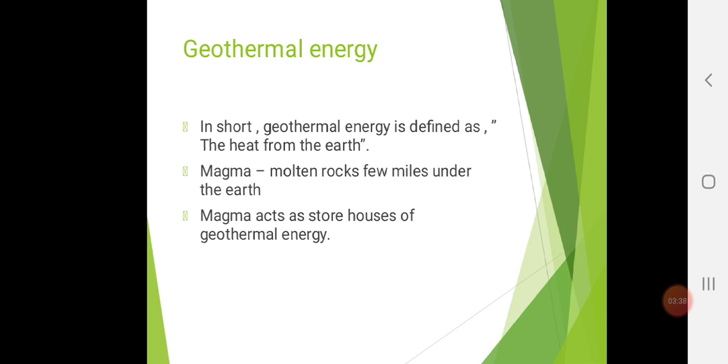The heat above the surface of the earth is absorbed, and hence almost everywhere the shallow ground or upper layer of about 10 feet of the earth's surface maintains a nearly constant temperature between 50 and 60 degrees Fahrenheit, that is 10 to 16 degrees Celsius. Now, I hope you have understood about geothermal energy. Geothermal energy is nothing but the heat that we obtain from the earth's crust.